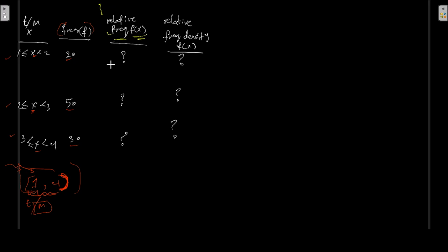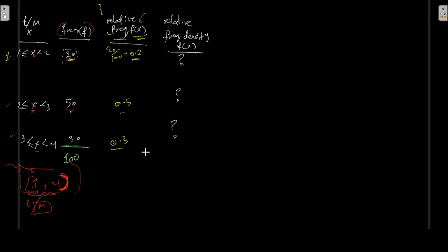And relative frequency is as simple as counting divided by the total number of products the machine has produced in this interval time. Well, there's a 20% production in 4 minutes the machine will be producing in the first 1 minute. The same thing you could do in the second interval, and then you get 0.5 and finally 0.3. So these are worked out probabilities, simple and in the form of a ratio.